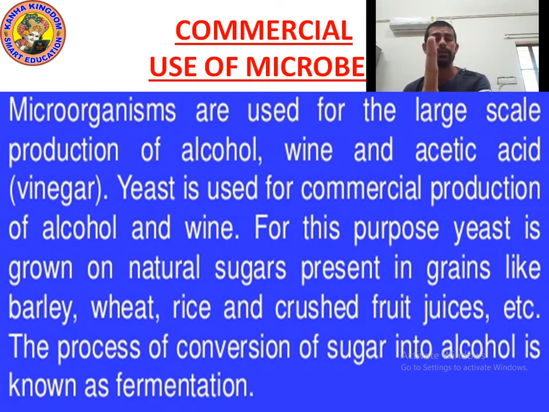Point number 1. Microorganisms are used for the large scale production of alcohol, wine and acetic acid. Acetic acid means vinegar. Point number 2. Yeast is used for commercial production of alcohol and wine.